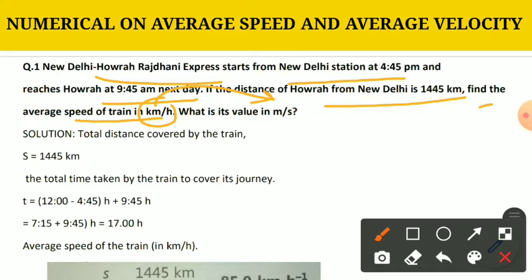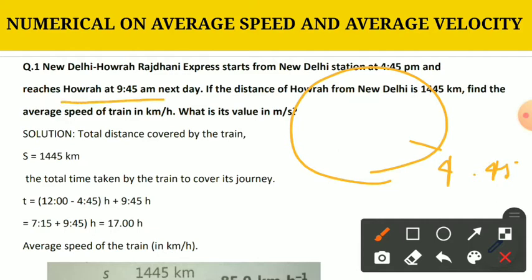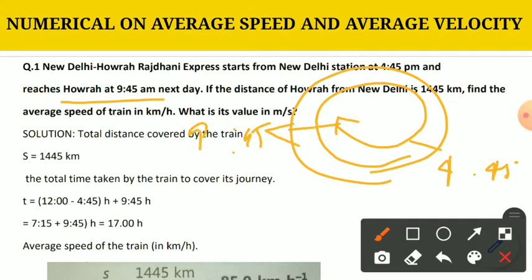Now let us understand that this train is starting from 4:45 p.m., and it is reaching Howrah at 9:45 am. It means it is covering time from this position up to this position. 9:45 am will be here. It means we need to add this complete time to calculate the speed, because the formula of speed is what? Speed equal to distance upon time.